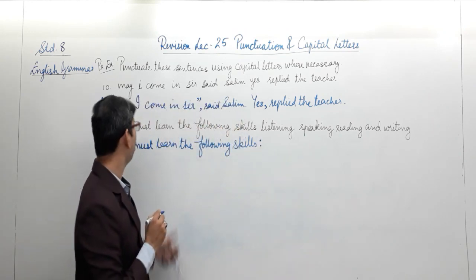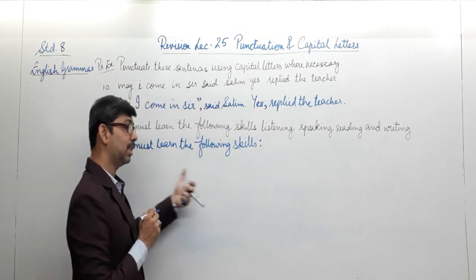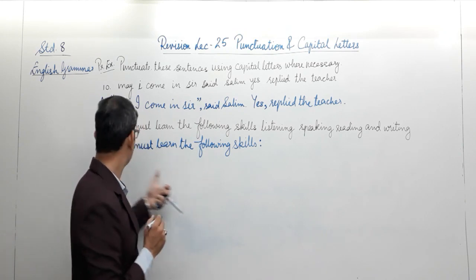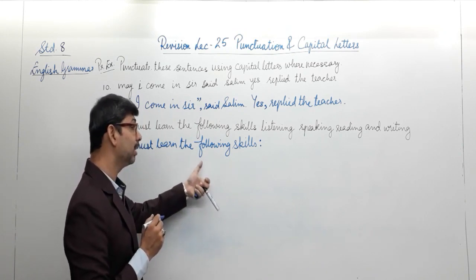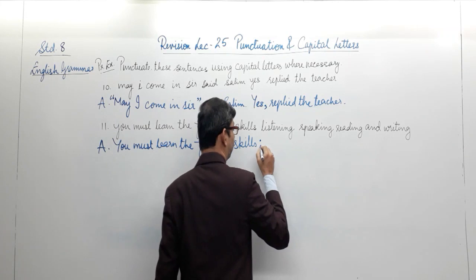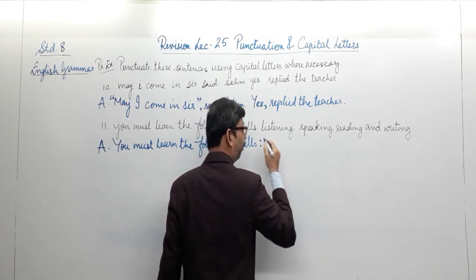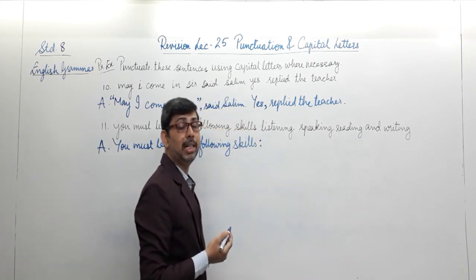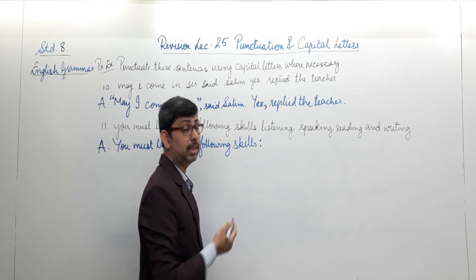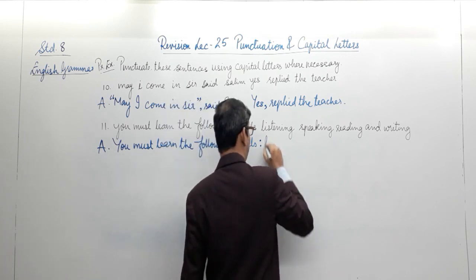So far, we haven't used colon in any of our sentences. The first sentence, we got a chance to use the colon. So, you must learn the following skills. Then we need to put a colon over here, followed by the different kinds of skills that is being discussed in the unpunctuated sentence.